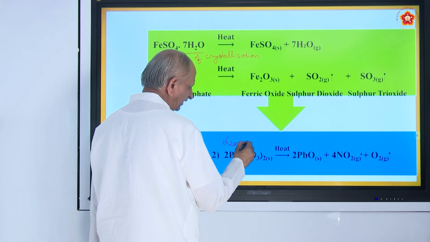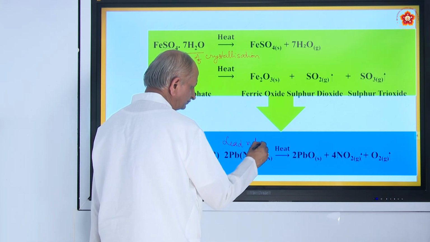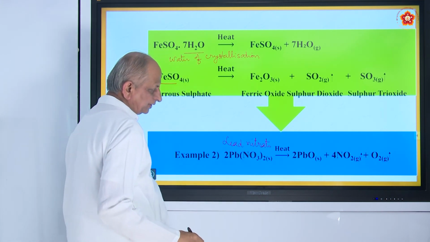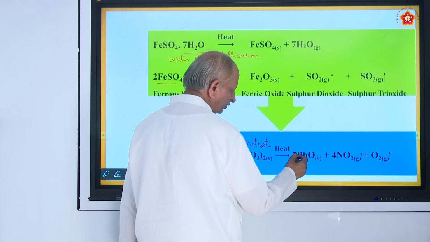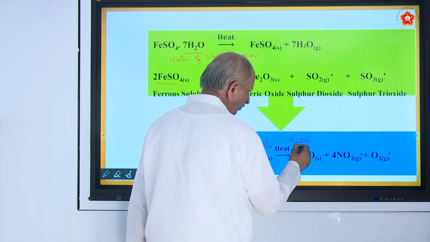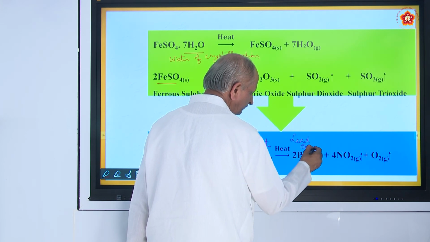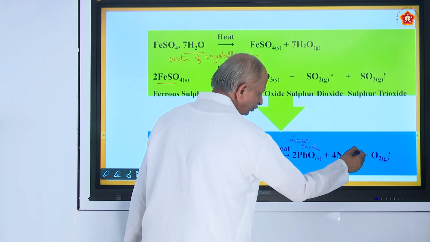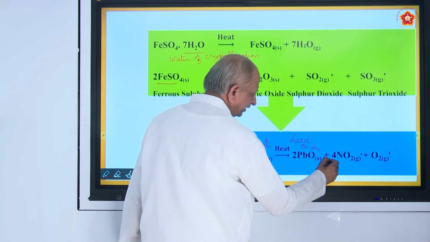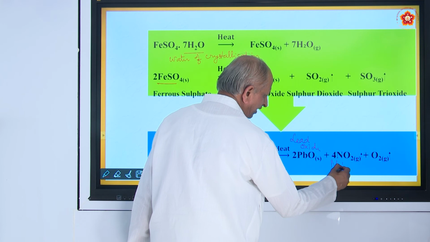When lead nitrate is heated strongly in a hard glass test tube, it breaks up into lead oxide. PbO is lead oxide, note down. And NO2 is reddish brown fumes of nitrogen peroxide.